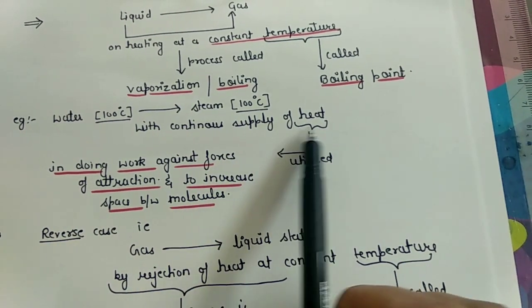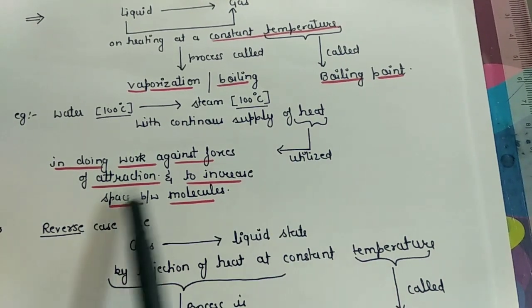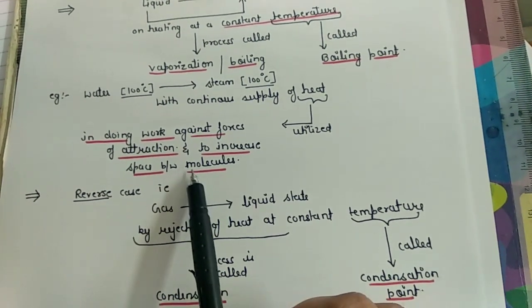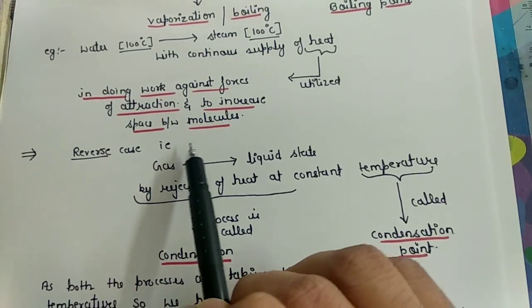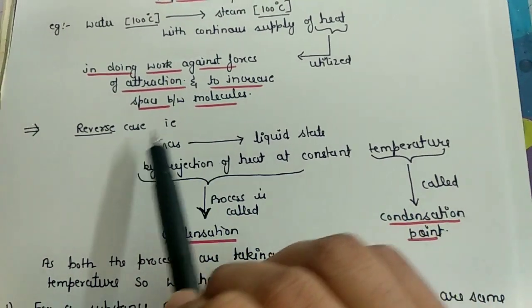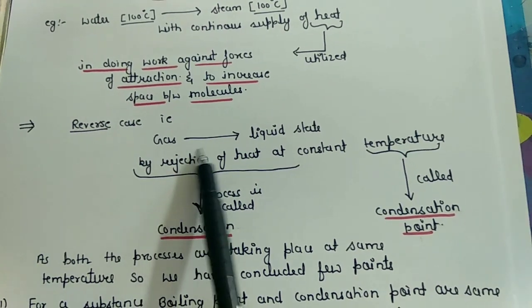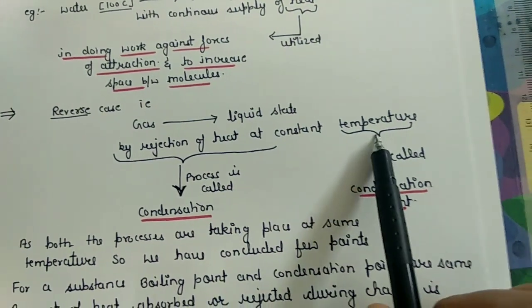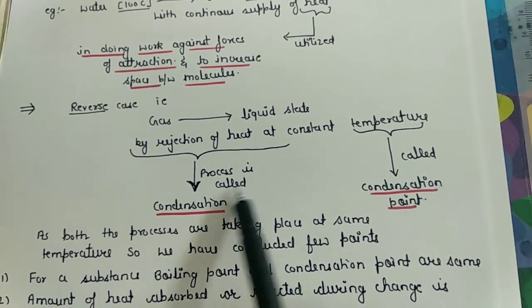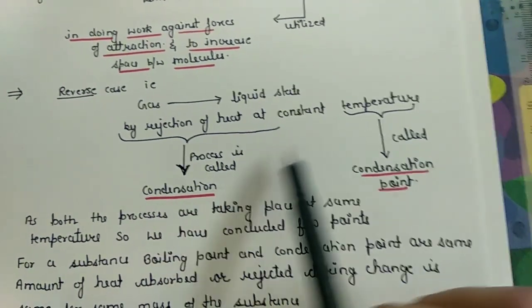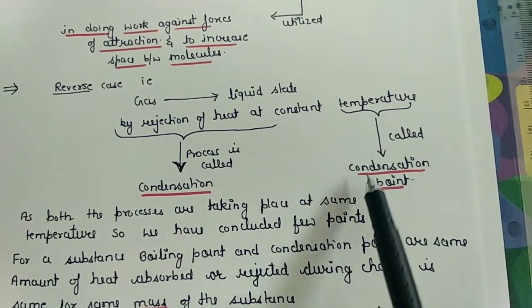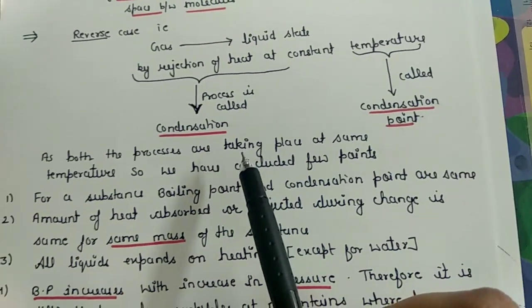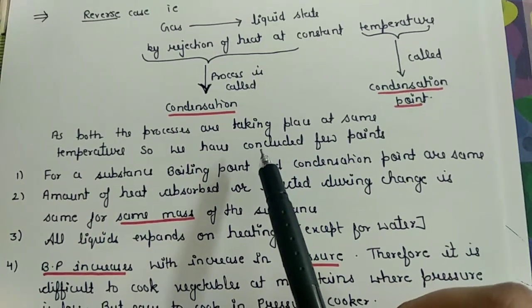That is, the heat which we are supplying is utilized in doing work against the force of attraction and to increase the space between the molecules. Now the reverse case, that is gaseous to liquid state, by rejection of heat again at a constant temperature, is known as condensation, whereas the temperature at which this happens is known as the condensation point. From these two processes, we have a few conclusions here.